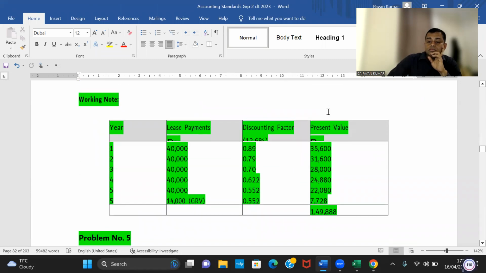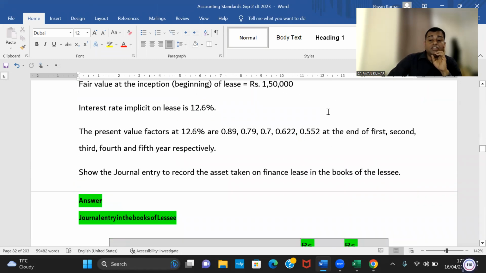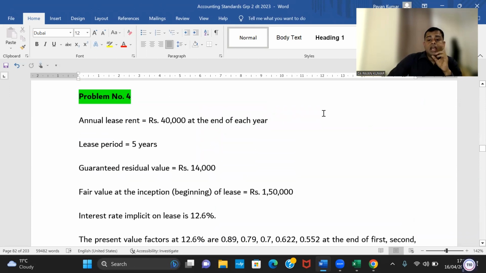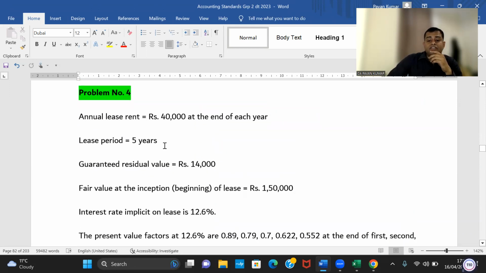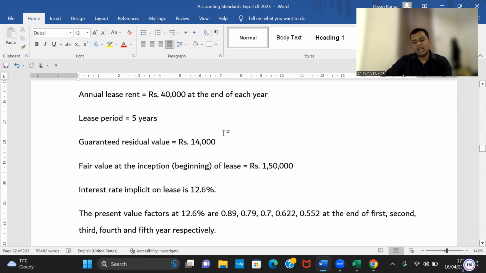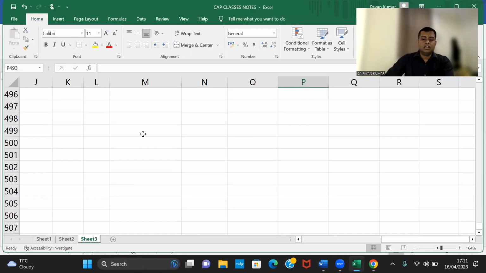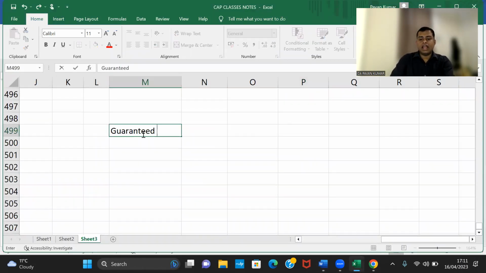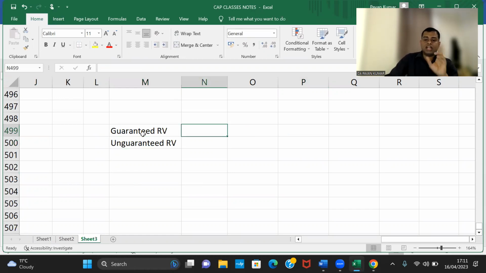Next problem also is the same. Annual lease rent 40,000, lease period 5 years, guaranteed residual value 14,000. I'll tell you one thing. See, guaranteed residual value, unguaranteed residual value. There are two components.